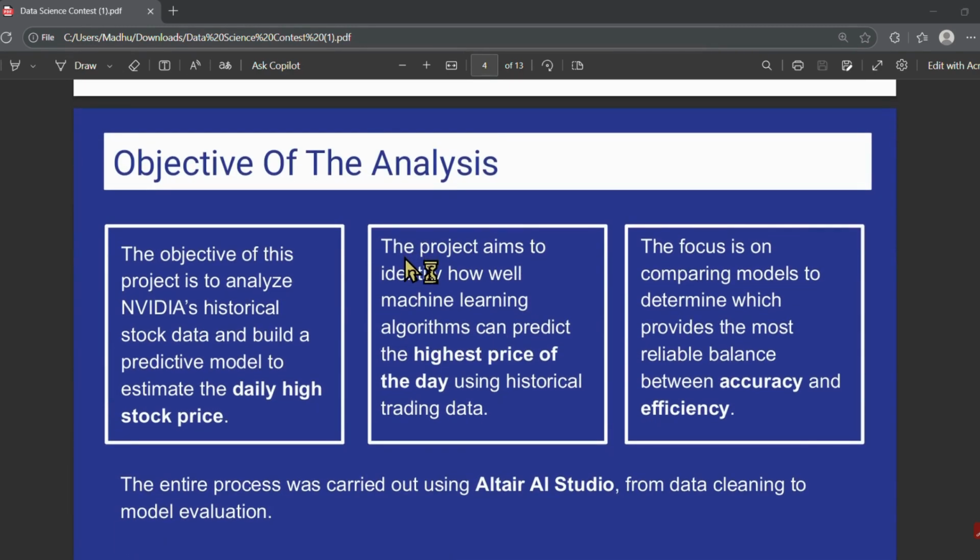The objective of my project is to analyze NVIDIA's historical stock data and build a machine learning model that can predict the highest price of the day. The aim is to identify which model gives the best balance between accuracy and speed using the Altair Auto Model feature.